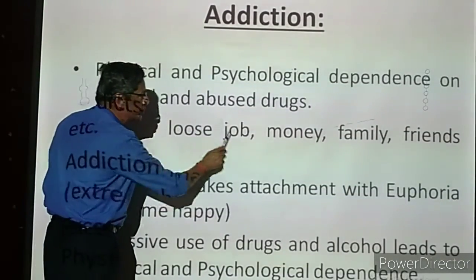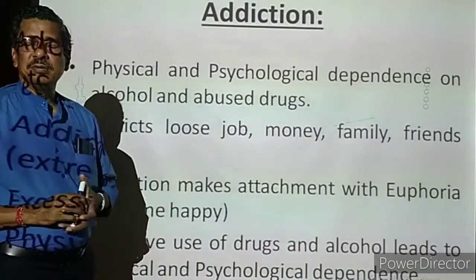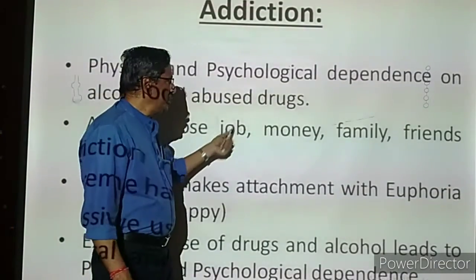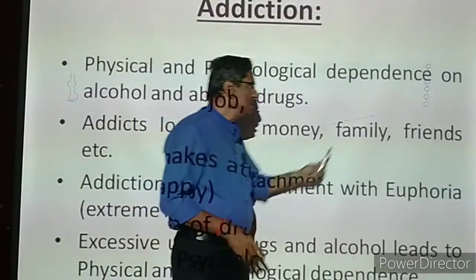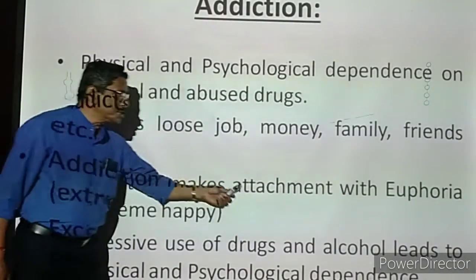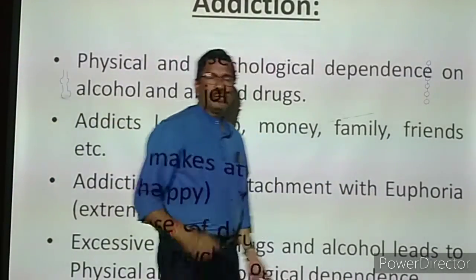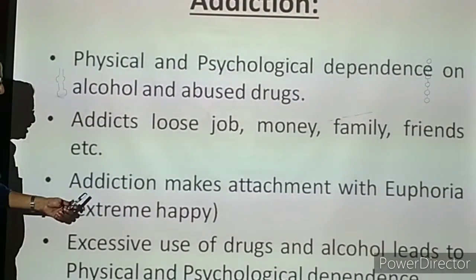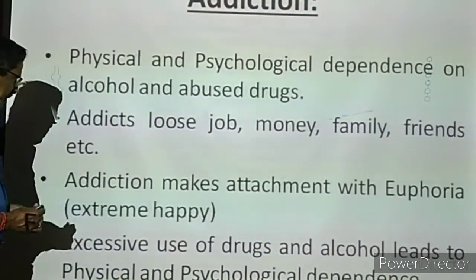Now the addicts lose their job. Suppose they totally become addicted to alcohol or drugs, then they will lose the job. Nobody will give a job for them. They lose the job, they lose money because no income will be there. They lose the family, all the family members will hate them. They lose friends, and so on. Then addiction makes attachment with euphoria. Already I told you the meaning of euphoria. The people who are consuming these unauthorized drugs have this euphoria, that is extreme happiness. They feel that it is giving too much happiness.